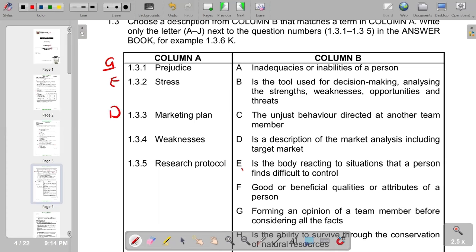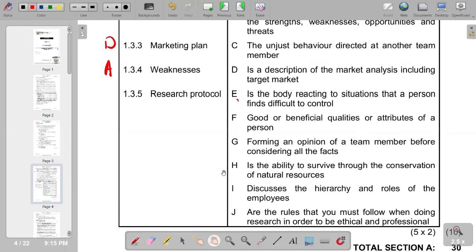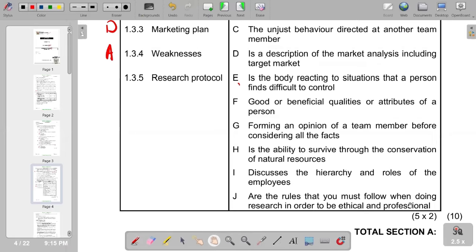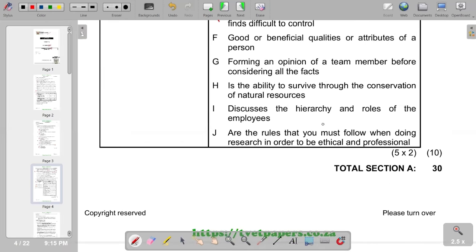Weaknesses, it's inadequacies or inabilities of a person. So we have A. Then a research protocol. On research protocol, if we go down, we have J. Are the rules that you must follow when doing research in order to be ethical and professional. So we have J. There's the correct response. So with that, you see that this is what we have in terms of section A, and you see that our section A has got a total of 30 marks.